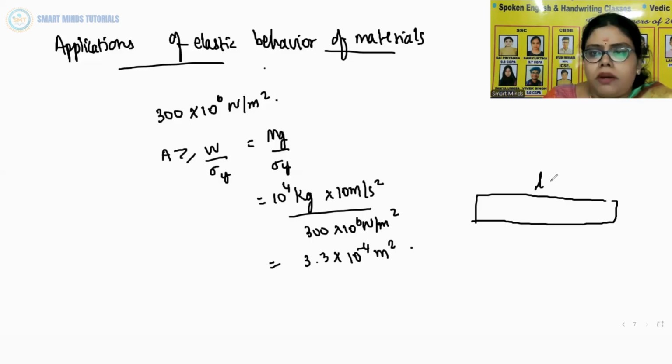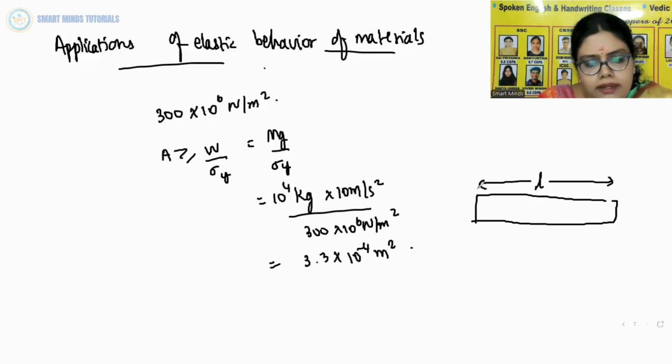This is a bar of length L. Okay, and its breadth is B and its depth is D. When loaded at the center, it bends like this.